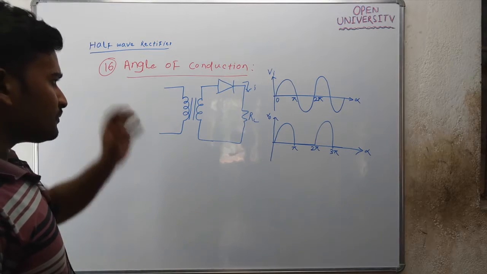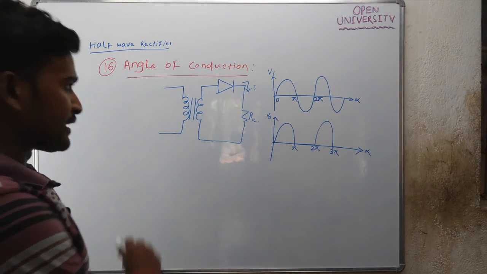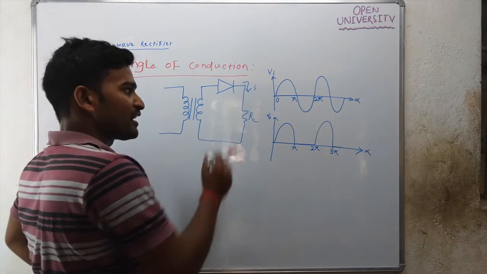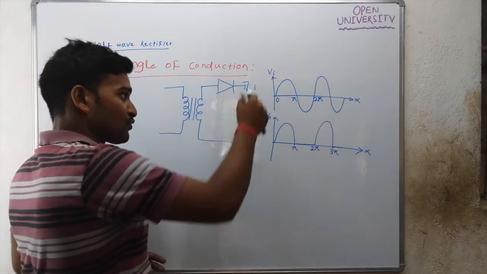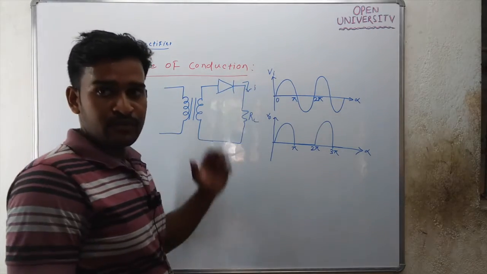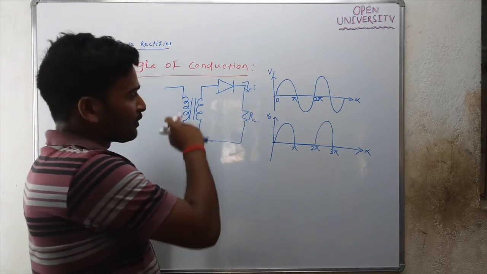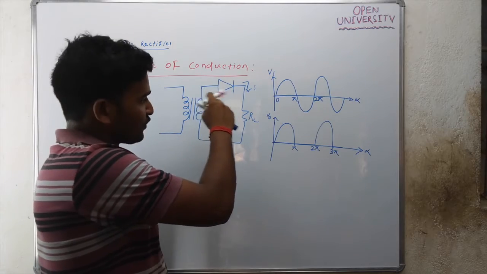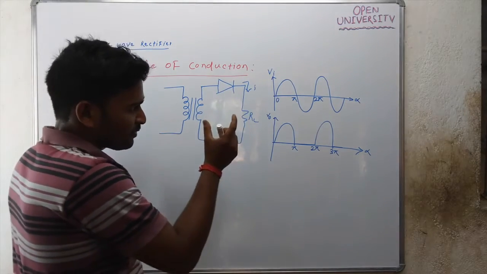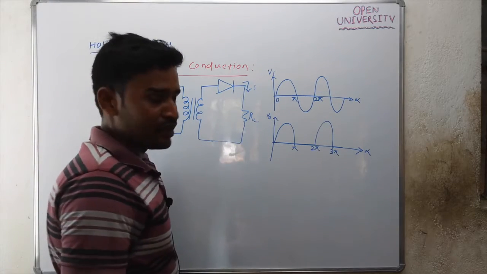Now, what is angle of conduction? It is the duration for which the diode conducts, or load current flows. When the diode conducts, we replace it with a short circuit or with Rf, and load current flows. So the duration for which the diode conducts is nothing but the angle of conduction.